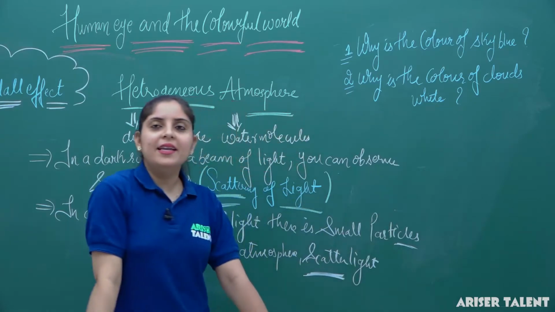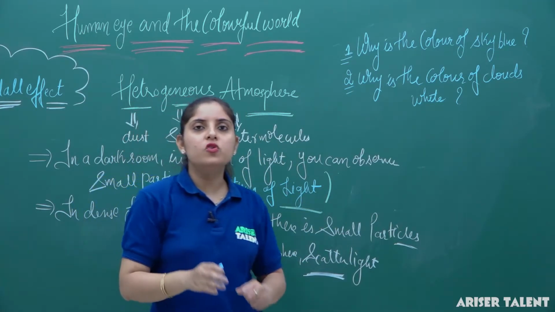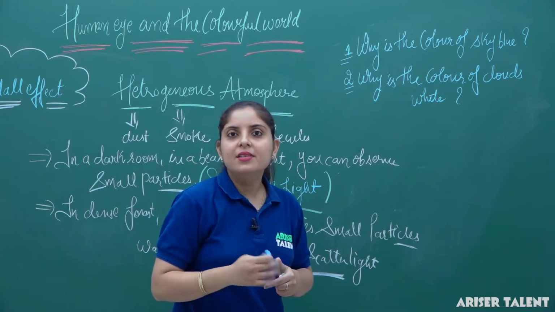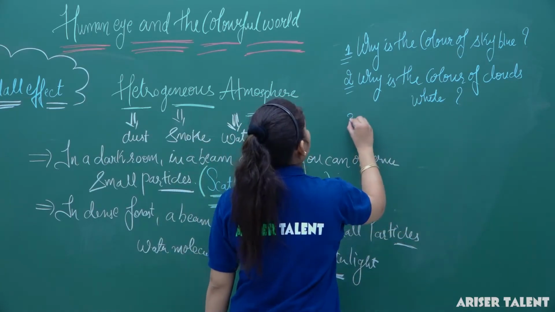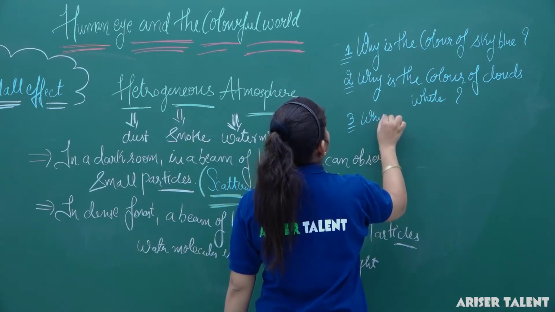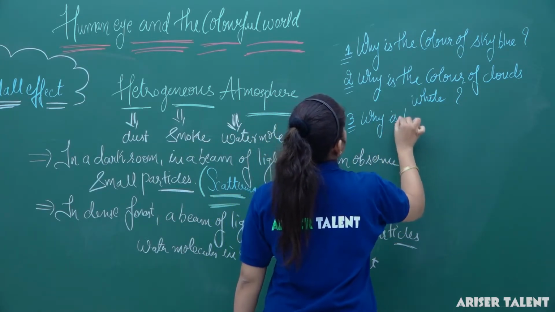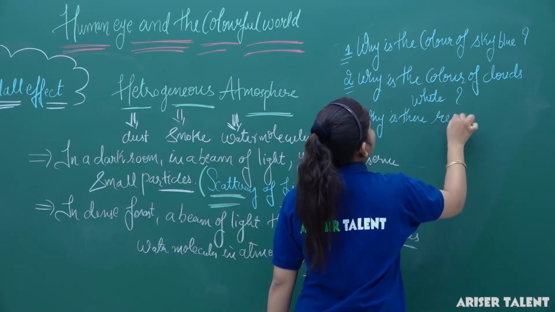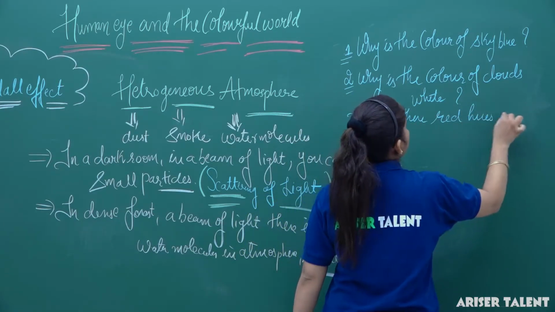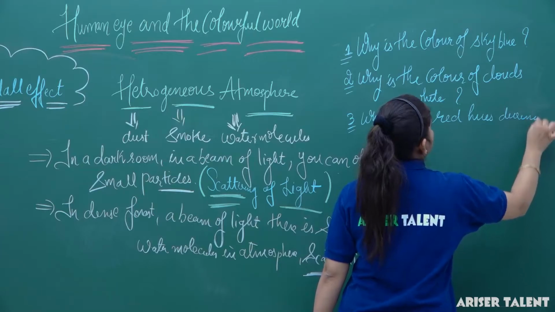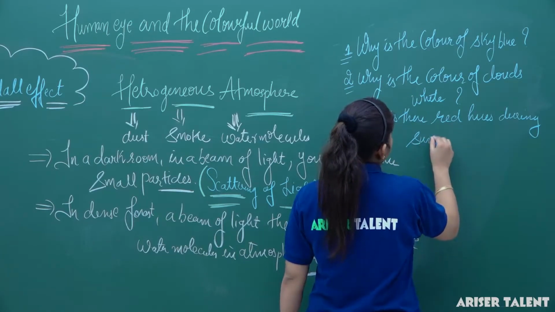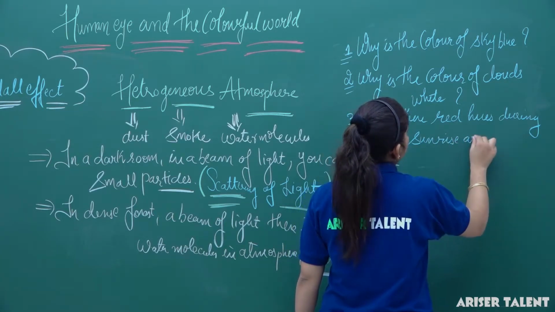Why do we get red hues just before sunrise and sunset? So why is there a reddish color, or we can say red hues, during sunrise and sunset?